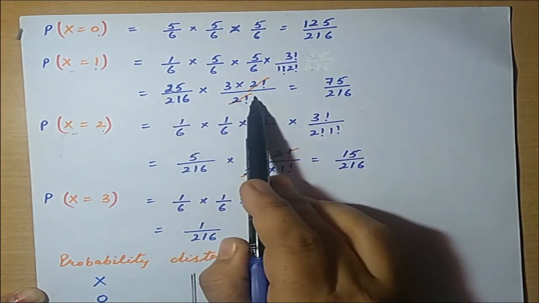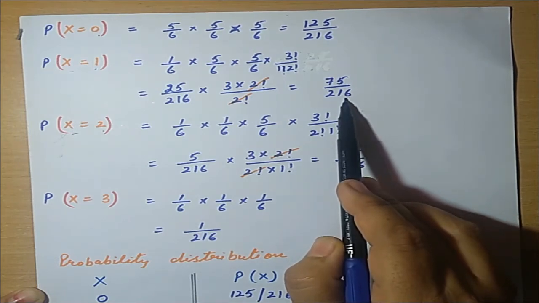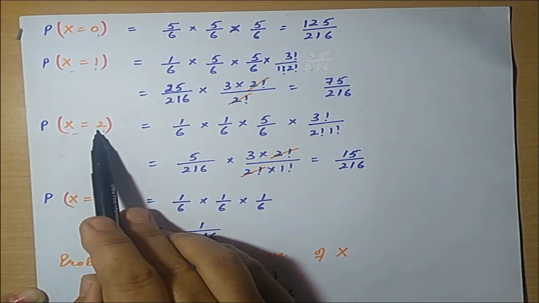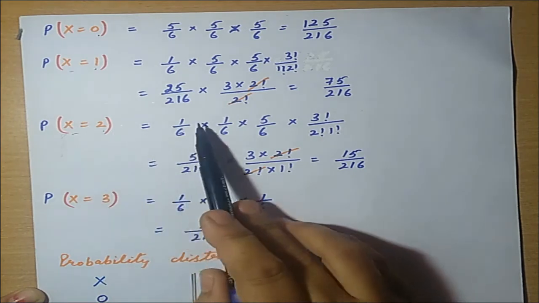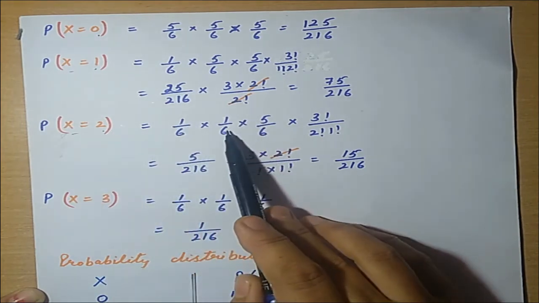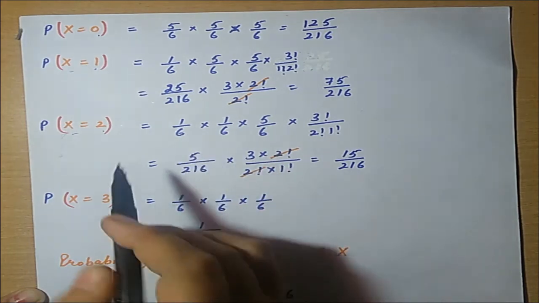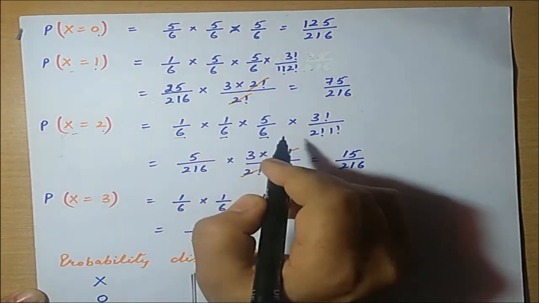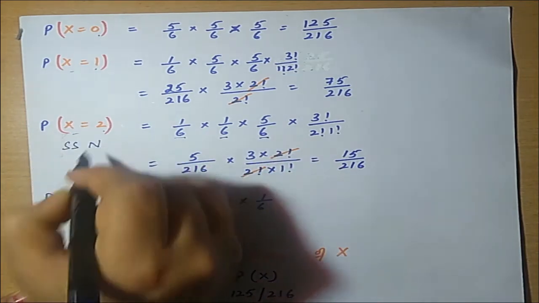When we solve the value, it will be equal to 75 upon 216. The second case is when x is equal to 2, meaning the probability distribution is 2 there: 1 upon 6, 1 upon 6 and 5 upon 6. Now there are 2 cases for the 6 and 1 case for the non-6.